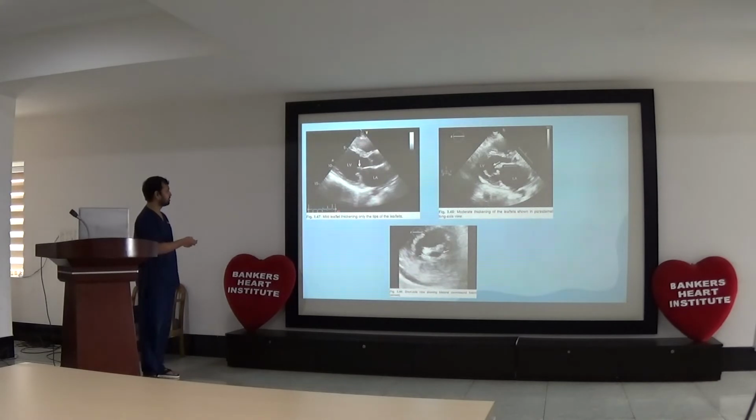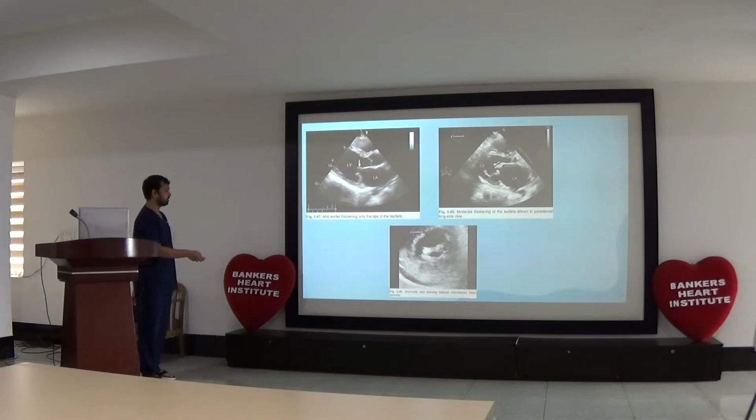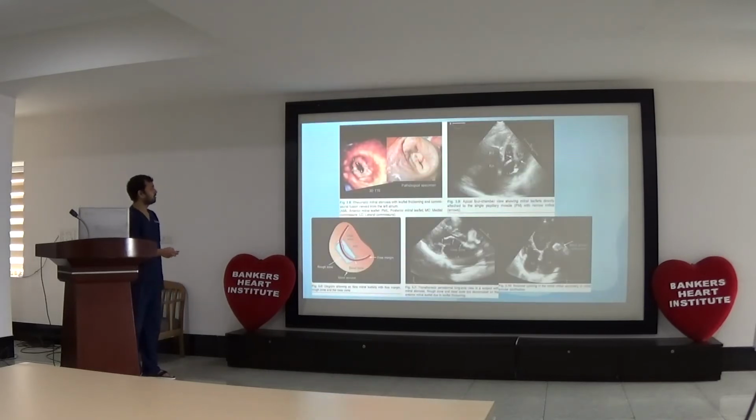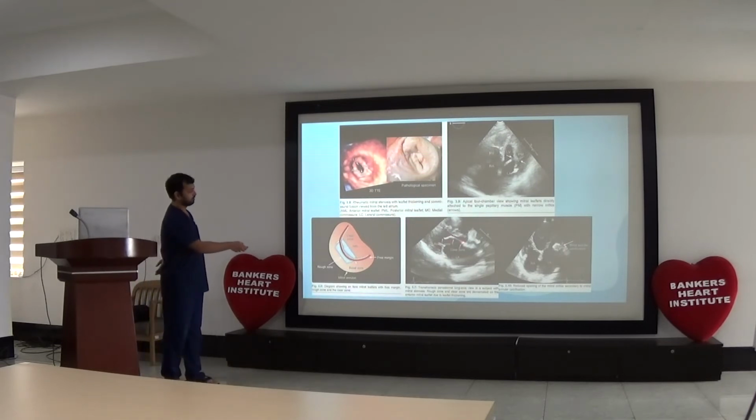The first image shows mild leaflet thickening, which is only at the tips. When the disease progresses, there is moderate thickening of leaflets in parasternal long axis. This is a short axis view showing bicommissural fusion of AML and PML with reduced mitral area. Now this image shows the hockey stick sign.